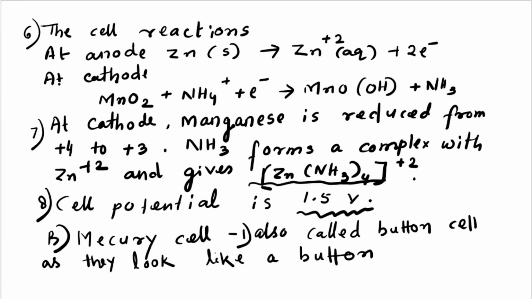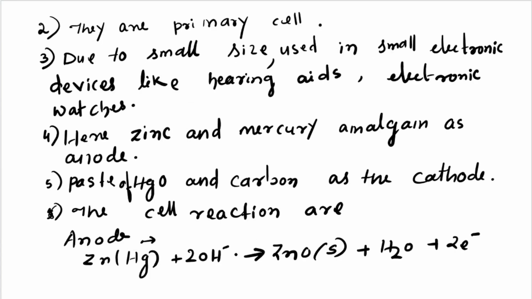Now the mercury cell, also called the button cell. I hope you have seen button cells in watches, weighing machines and some computers. They look like a button.